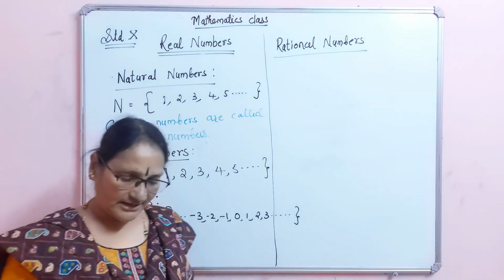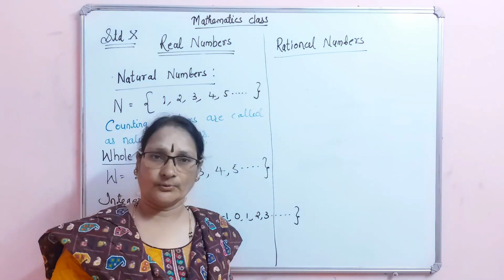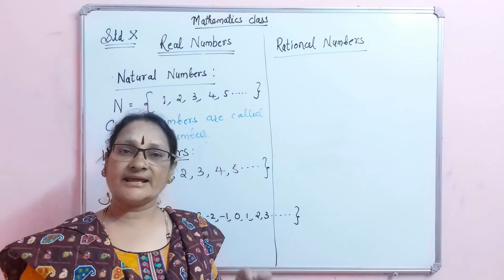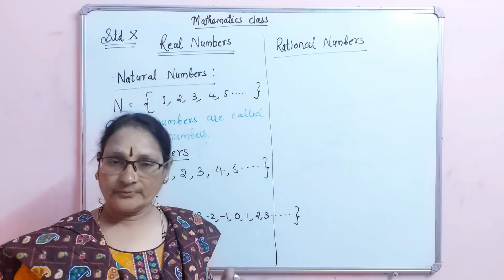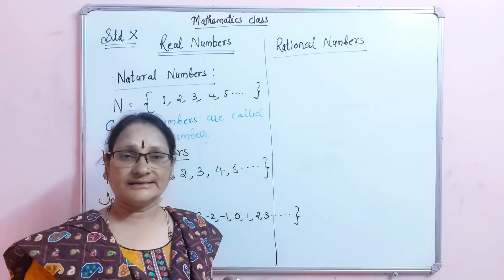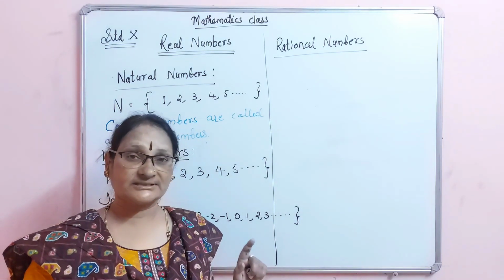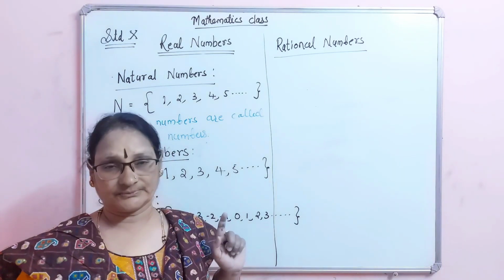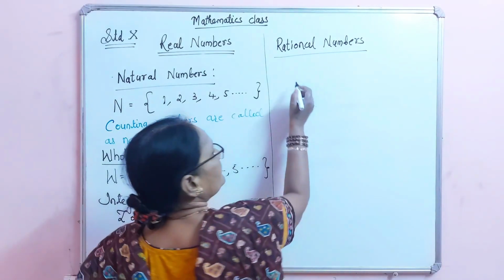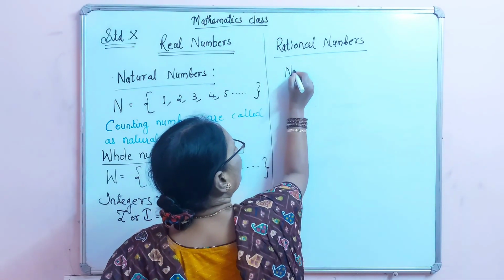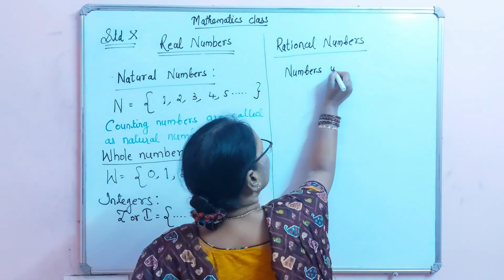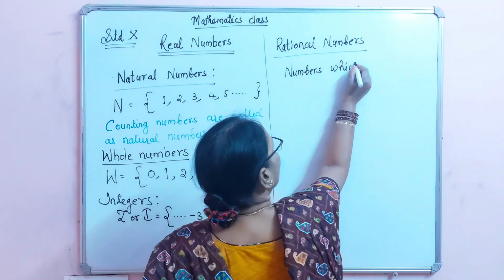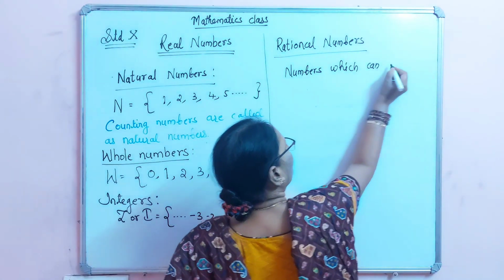See, rational numbers. What are rational numbers? Numbers which can be expressed in the form of P by Q, where P and Q are integers, but Q must not be equal to 0.